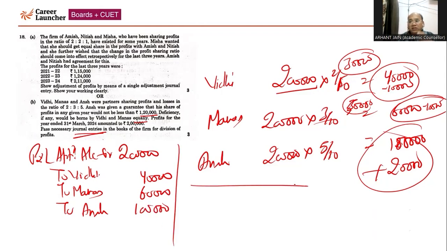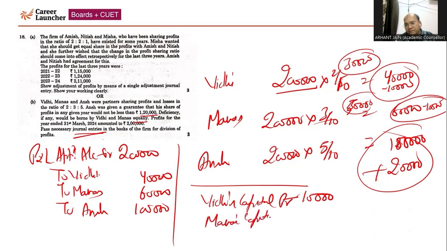Now we have to pass the adjustment entry to compensate the deficiency. So Vidhi and Manas are going to compensate. So now we will pass one more entry with this capital debit, that is 10,000. So with this, Manas capital debit, that is 10,000, to Ansh's capital account, that is 20,000.